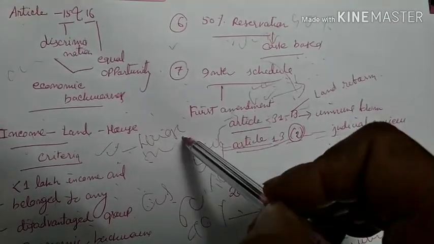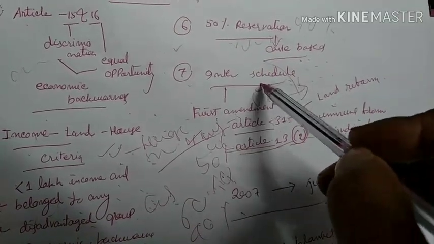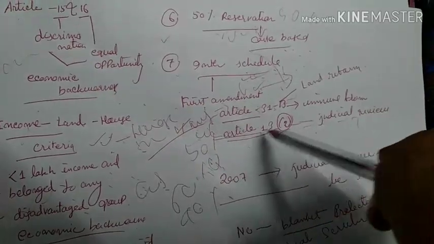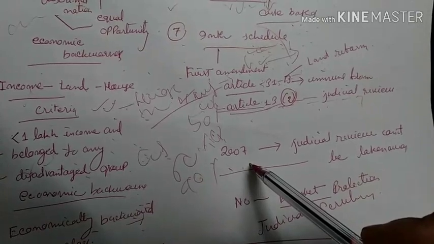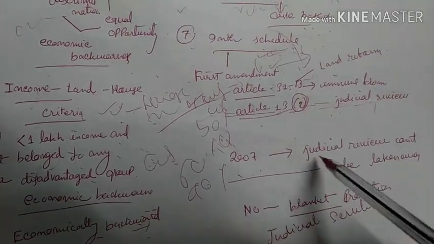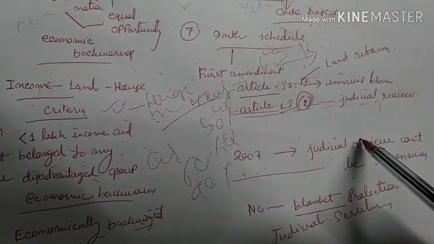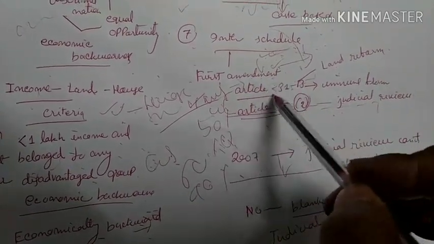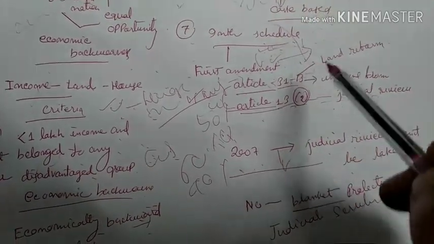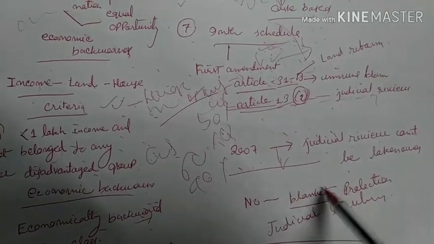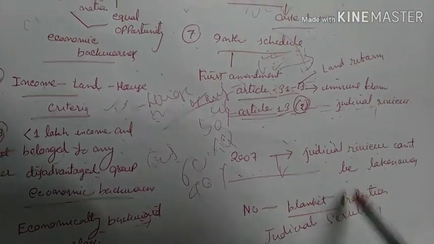So this Ninth Schedule is very important in the present context: what the Ninth Schedule is, what its implications are, and whether it is really immune from judicial review. But in 2007, the Supreme Court said that judicial review cannot be taken away from the Indian Constitution or the Indian judiciary, and that Article 31B, the Ninth Schedule, is valid, but provided that there is no blanket protection from judicial review and judicial scrutiny is still open to all.